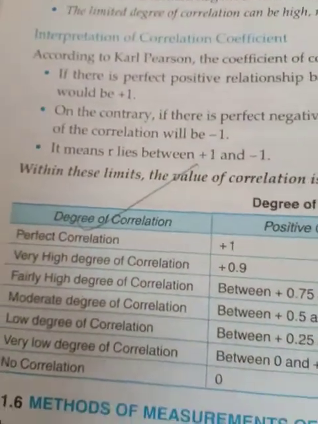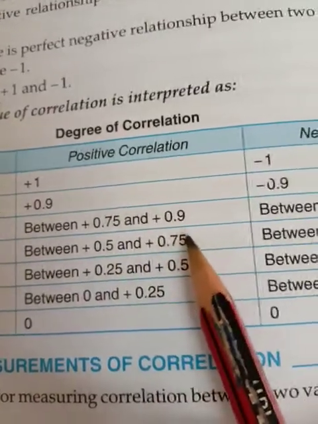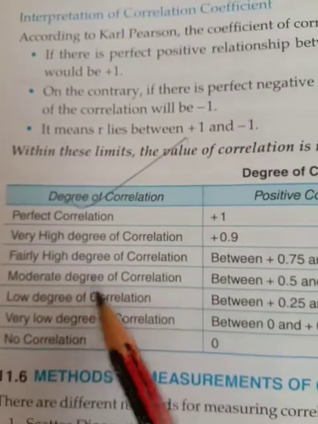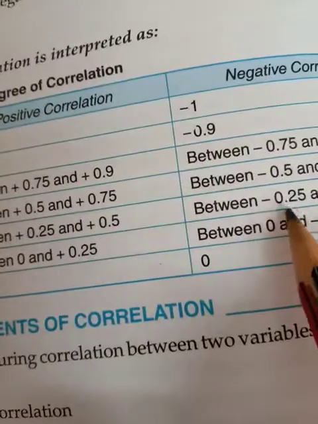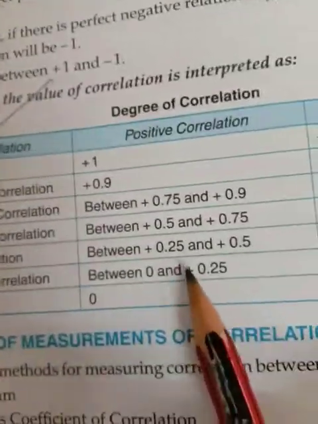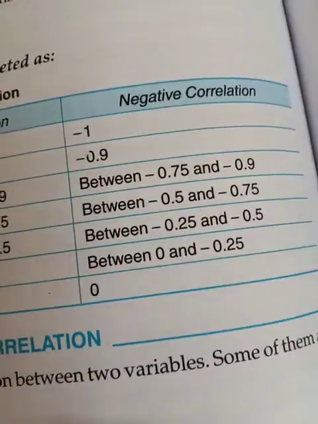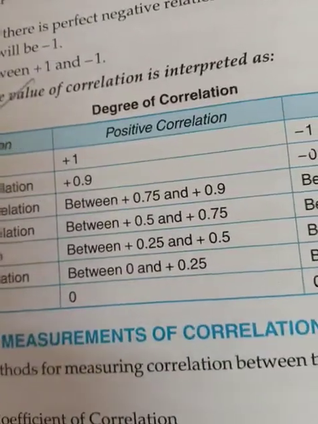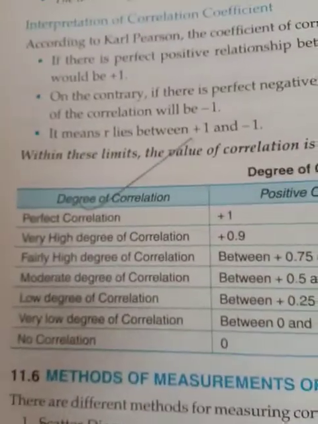Fairly high degree of correlation is between 0.75 and 0.9, and here between -0.75 and -0.9. Moderate degree of correlation is between 0.5 and 0.75, and between -0.5 and -0.75. Low degree of correlation is when the value is between 0.25 and 0.5, and between -0.25 and -0.5. Very low degree of correlation is a value between 0 and 0.25, and between 0 and -0.25.